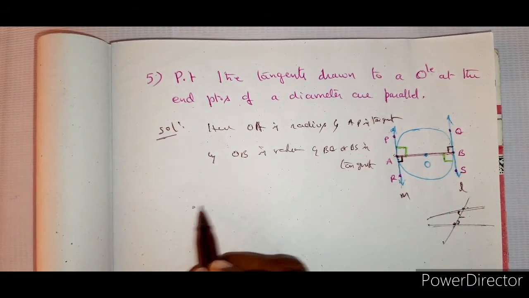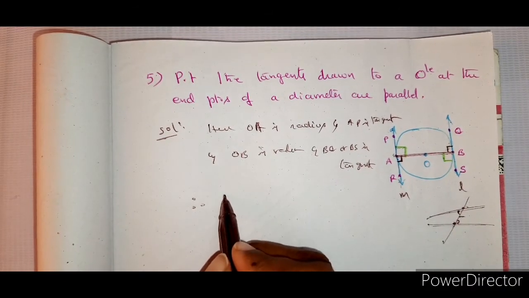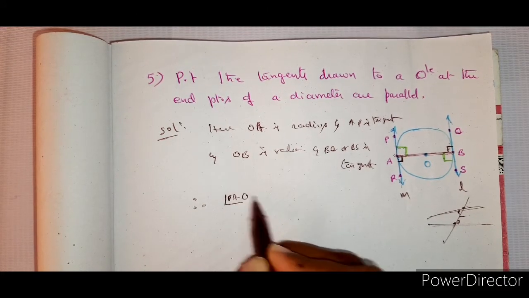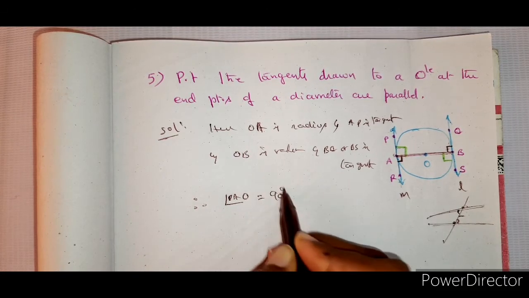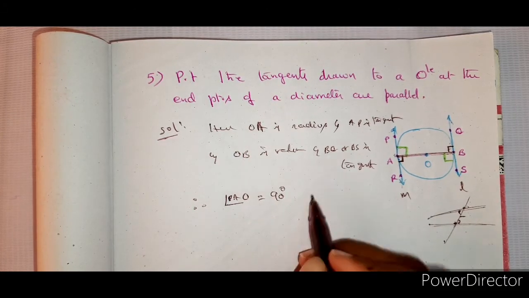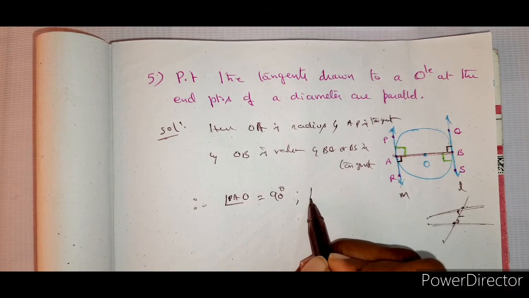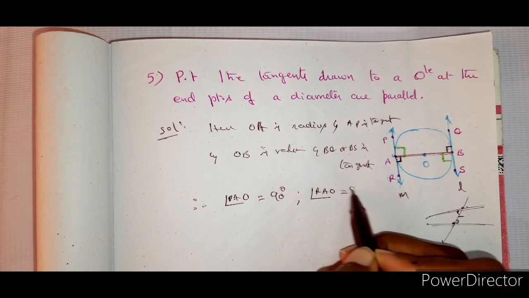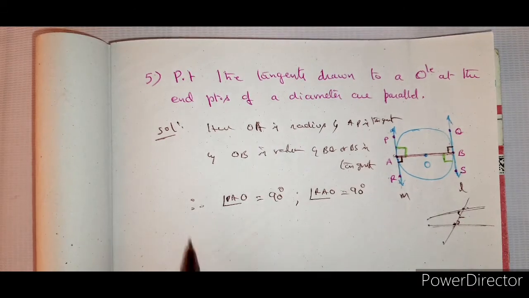Therefore, angle PAO is equal to 90 degrees and angle RAO is also equal to 90 degrees.